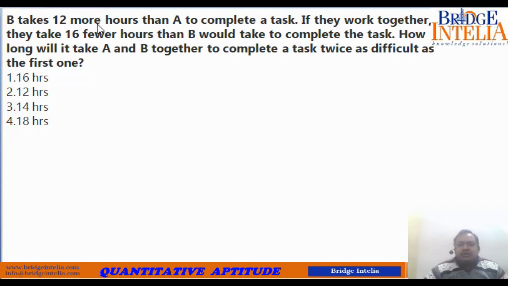B takes 12 more hours than A to complete a task. If they work together, they take 16 fewer hours than B would have taken to complete the task. How long will it take A and B together to complete a task twice as difficult as the first one? Now, what is the meaning of the question?